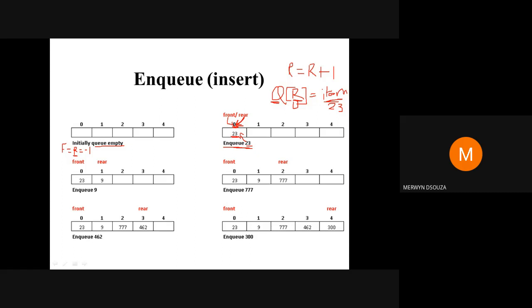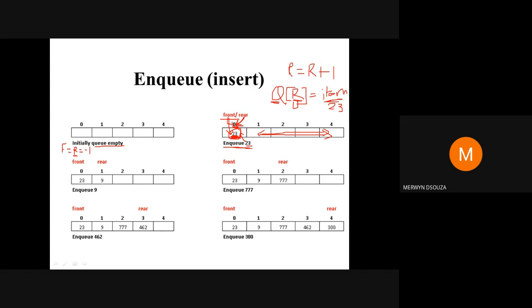Are you getting what I'm trying to tell you? Because 23 is stored here now and it is the first element. There are no more elements in the queue. Therefore, front also has to point to this first element, because front always points to the first element, and rear also has to point to this element, because rear always points to the last element. Since there are no more elements in this queue, 23 is the first one and also the last one.